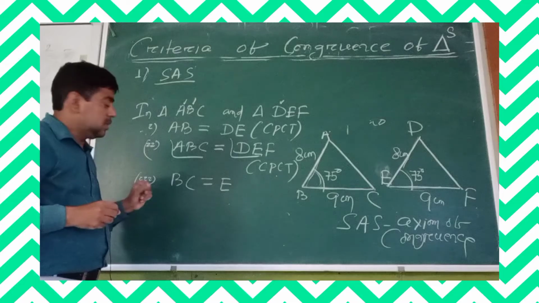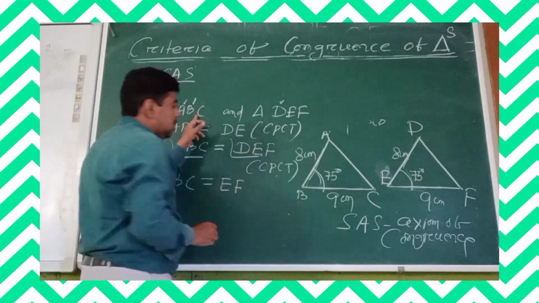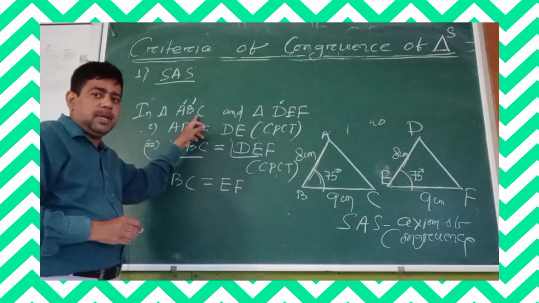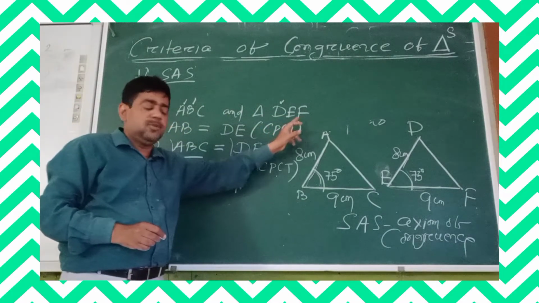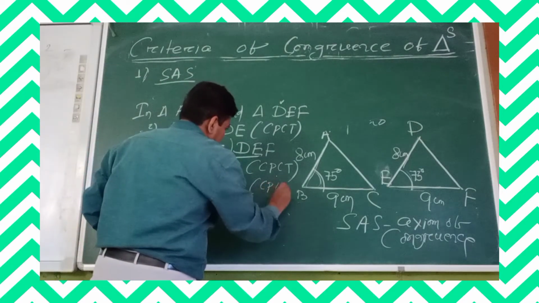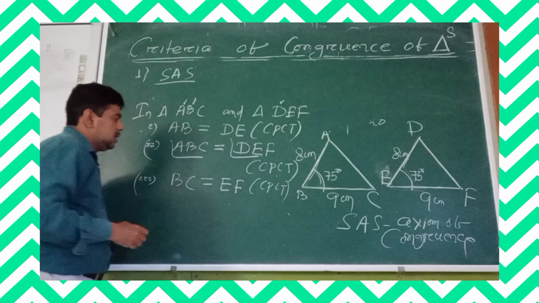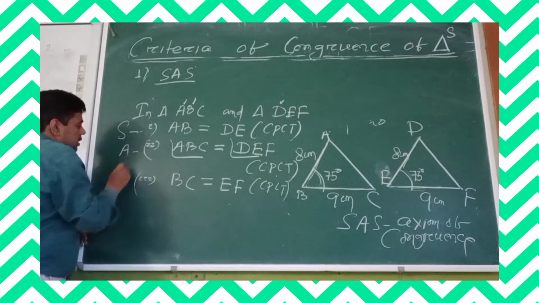Similarly, what is the corresponding vertex of C? F. Are you observing? C is F, yes or no? So this is also in accordance with CPCT. So this is the side, this is the angle, this is the side.